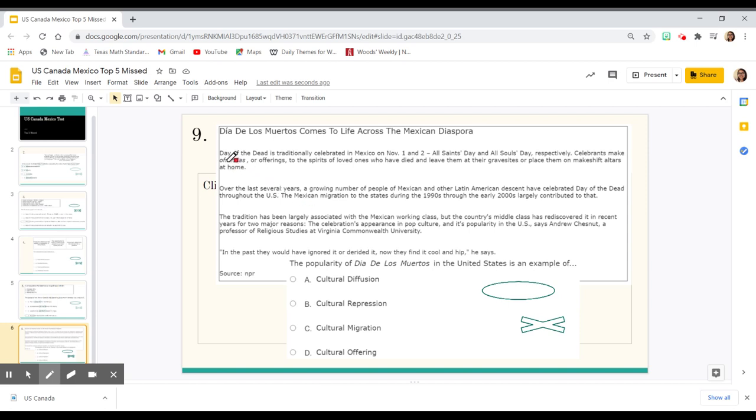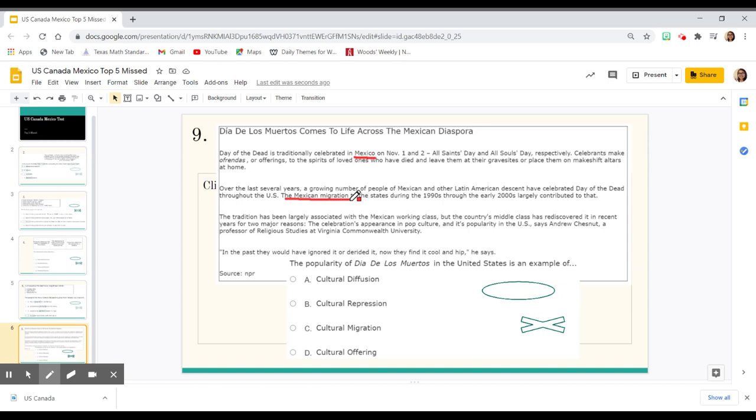We wanted to see that the Day of the Dead was celebrated in Mexico, and then we look farther into the paragraphs. It says over the last few years, a growing number of people in Mexico and other Latin American descents have celebrated Day of the Dead.